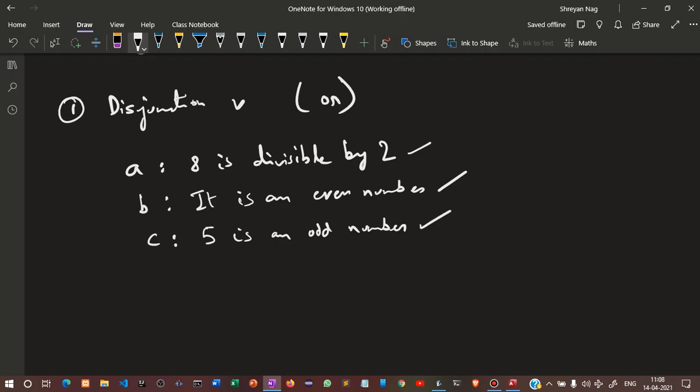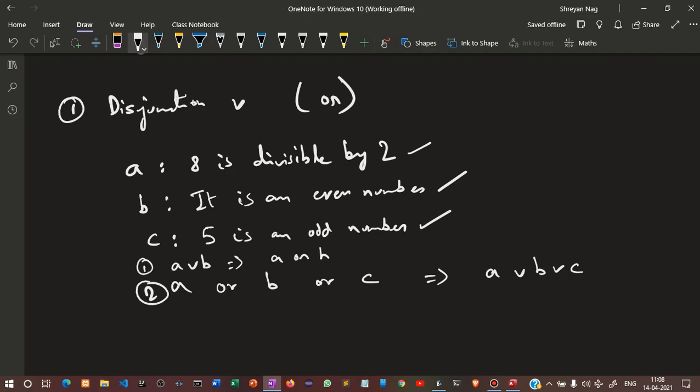Again, this is also true. How? A or B or C can be represented as A V B V C. First part is that A V B, or it can be represented as A or B, any one of them.